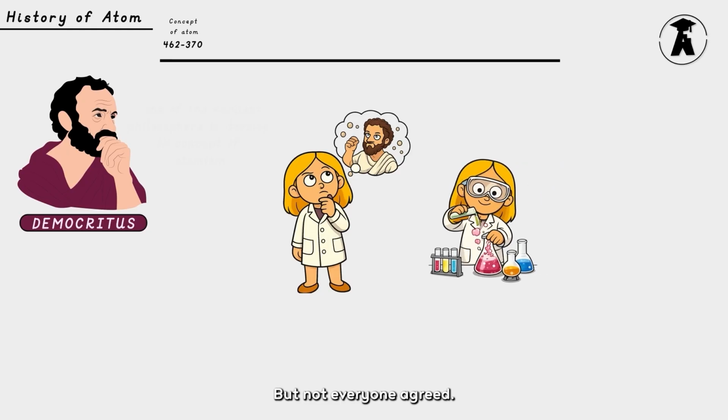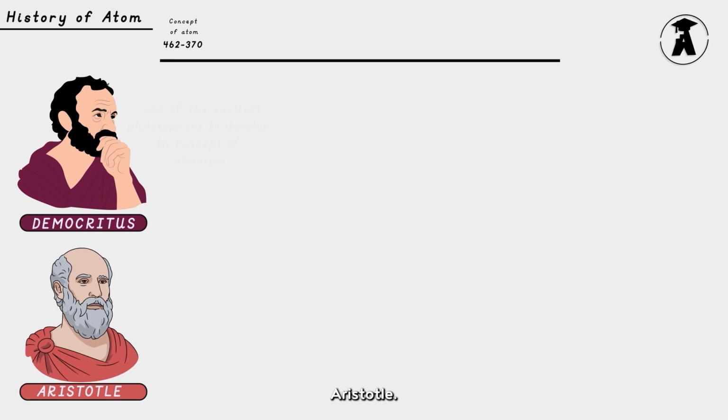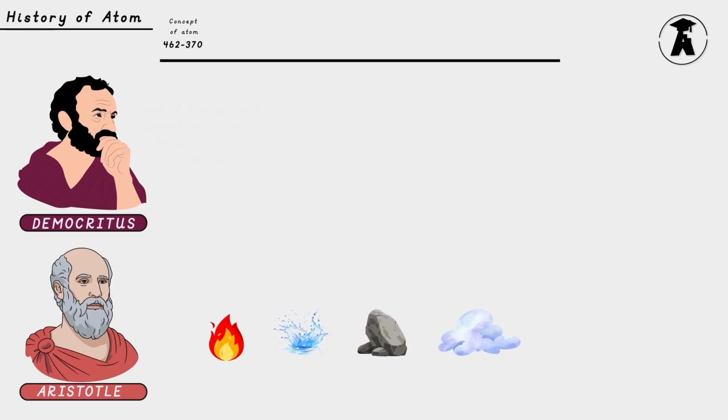But not everyone agreed. Standing firmly against Democritus's ideas was one of history's most influential thinkers, Aristotle. Aristotle believed everything was made of four elements: fire, water, earth, and air.